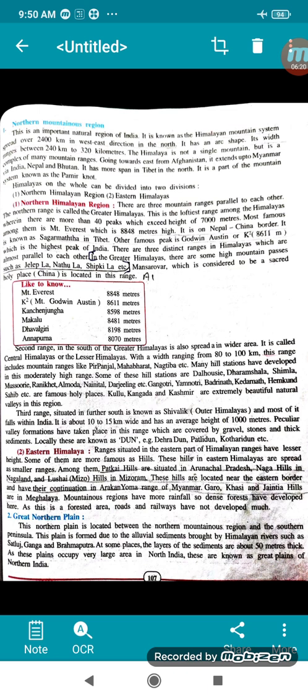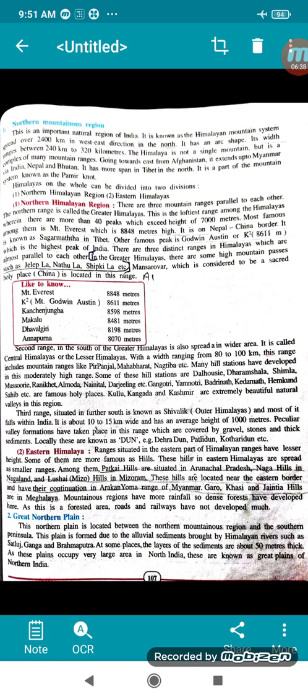And here next, Gangotri, Yamunotri, Badrinath, Kedarnath, these are also called Char Dham, you may know if so. Hemkund Sahib etc. are the famous holy places. Kullu, Kangra, Kashmir are extremely beautiful natural valleys in this region. This was about the second, Central Himalayas.